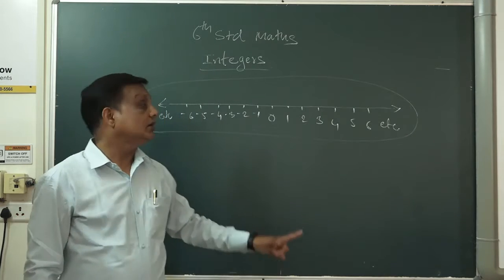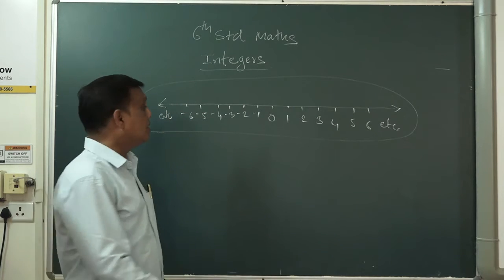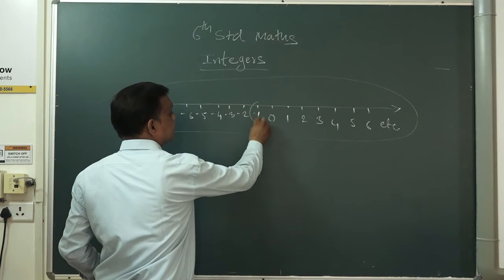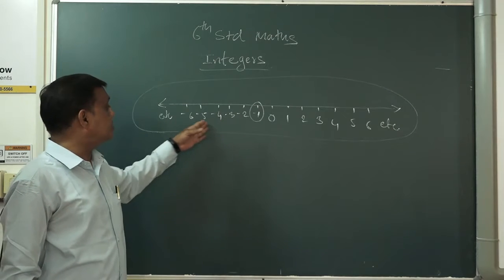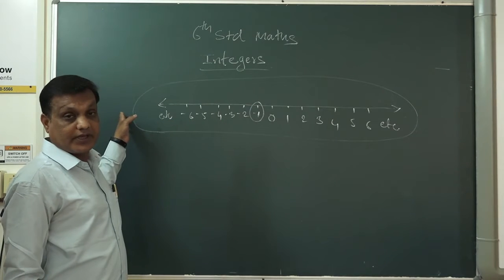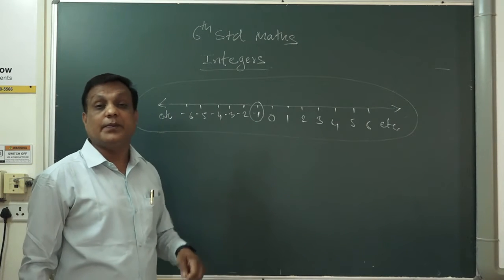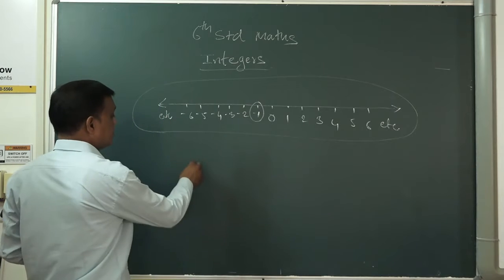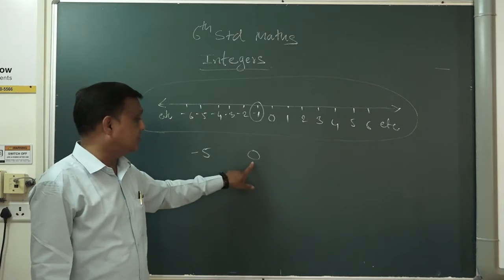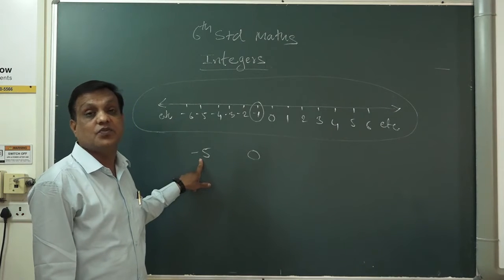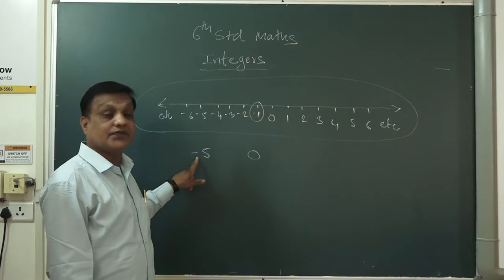But we can say in integers which is the biggest negative number. Minus 1 is the biggest negative number. Here we cannot say which is the smallest number, but we can say minus 1 is the biggest negative number. If I ask you minus 5 and 0, which one is the biggest? 0 is the biggest and minus 5 is the smallest.